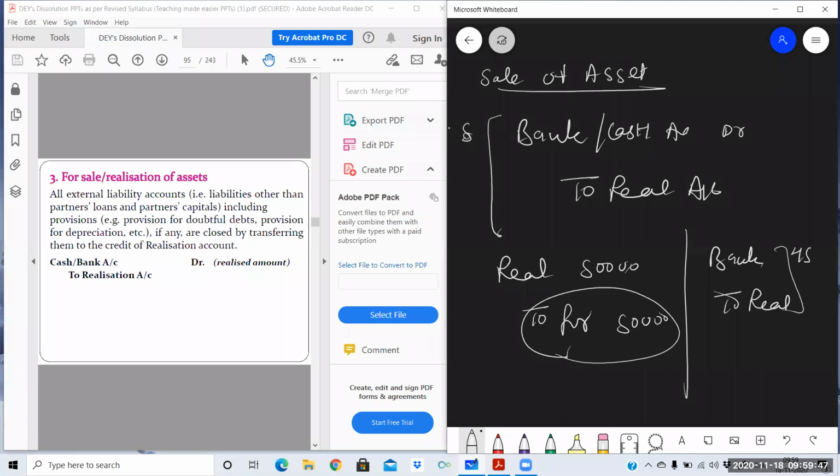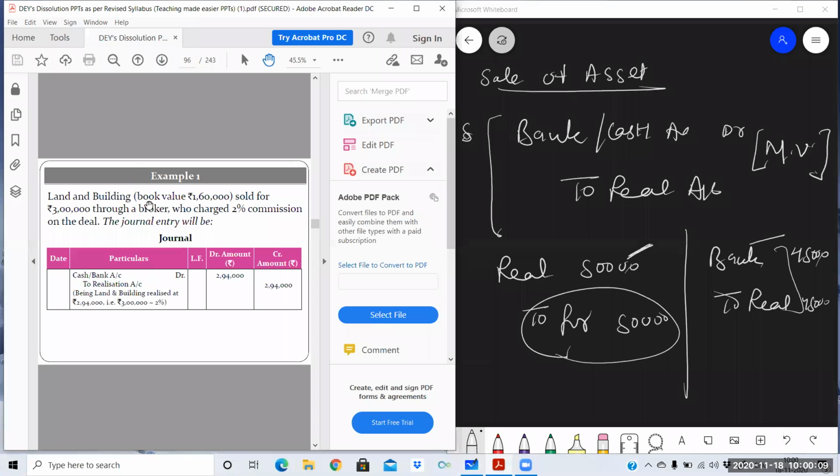So suppose we have sold the furniture for 45,000. So this entry will be passed: this entry at the time of transfer, this entry at the time of sale. All the assets will be sold off individually. So bank account, cash account debit to realization at market value, not at book value. So this entry will be passed for selling of all the assets.